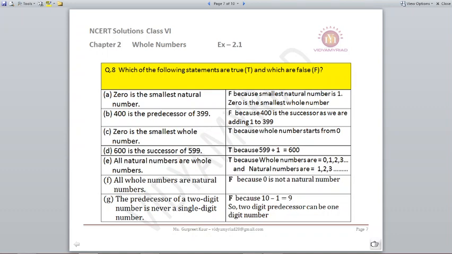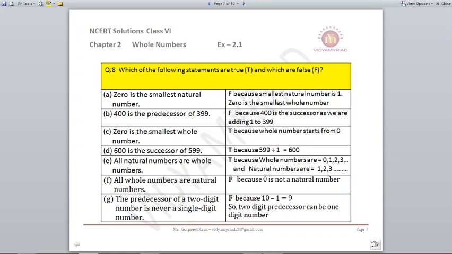0 is the smallest natural number. What is a natural number? Counting numbers, that start from 1, 2, 3, 4. 0 doesn't come in this. So the answer is false, because the smallest natural number is 1 and 0 is the smallest whole number, not a natural number.